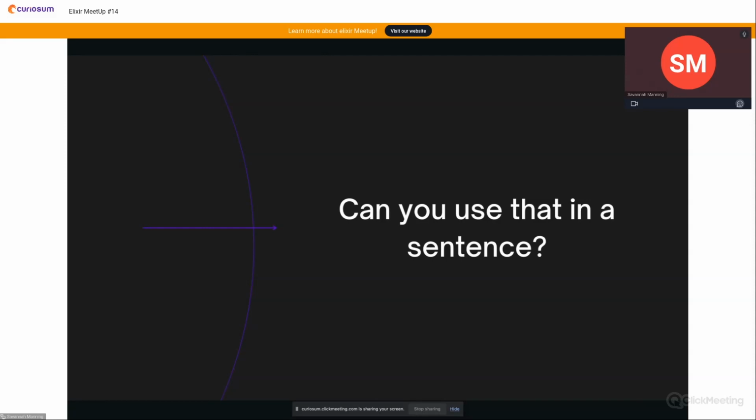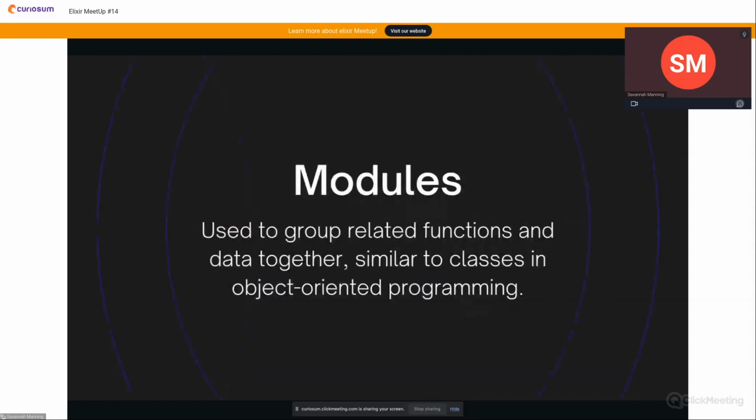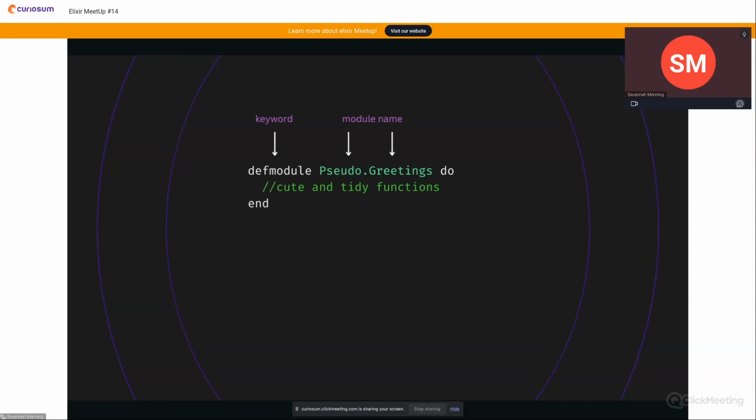So let's build up our syntax a little bit, starting with modules. Modules are used to group related functions and data together, similar to classes in object-oriented programming. Modules start with the defmodule keyword and then a module name, and this usually follows naming conventions like a folder and a file. In this example, the folder's name was pseudo and the file was called greetings. Within this, you can add in functions freely.